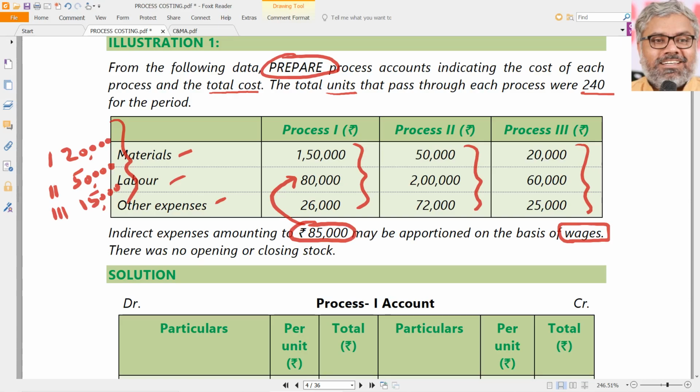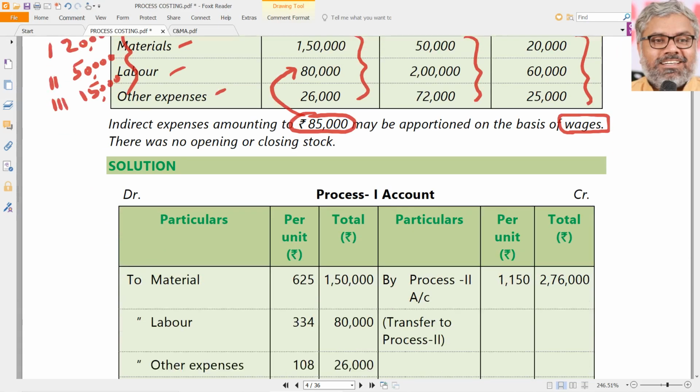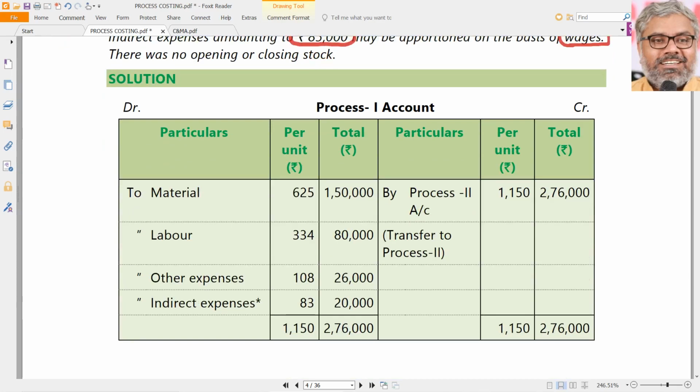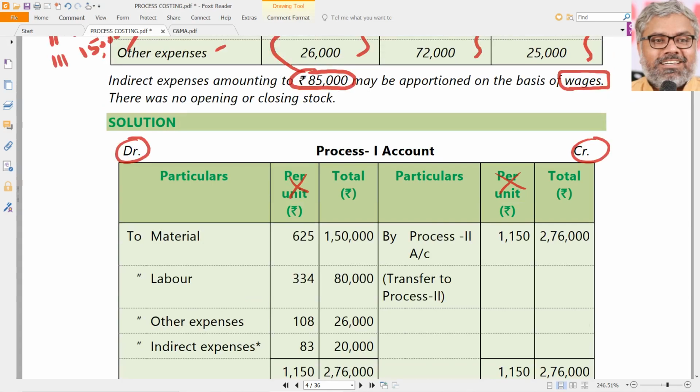So first, open the process 1 account. There will be a debit side, credit side as usual. Particulars, amount can be there. Per unit is given here. It's not required. It is not asked. If it is asked, we will do it. Otherwise, no problem. Just say particulars, amount.